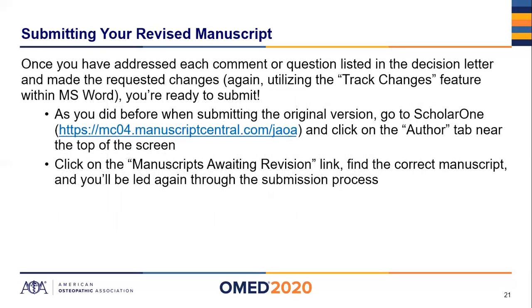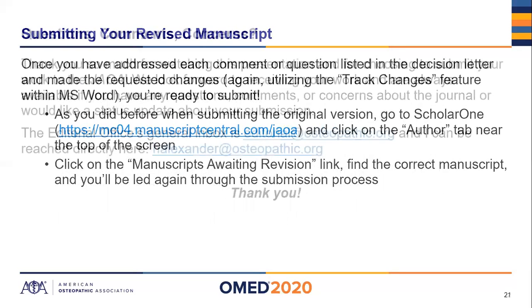Submitting is very similar to submitting the original version of your paper, but again, take your time, revise your manuscript using the track changes feature and make your point-by-point response letter. And then we're going back to the same website. This is the same URL for ScholarOne. You're going to click on the same author tab near the top of the screen. However, this time you're going to click Manuscripts Awaiting Revision rather than Start New Submission, which makes sense. And again, you'll just be led through the process. It's a very user-friendly system, I promise. But if you have any questions or concerns, please reach out.